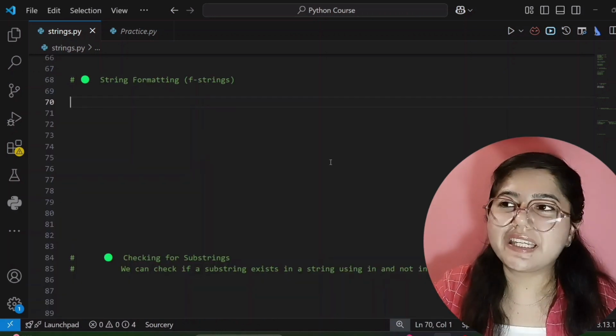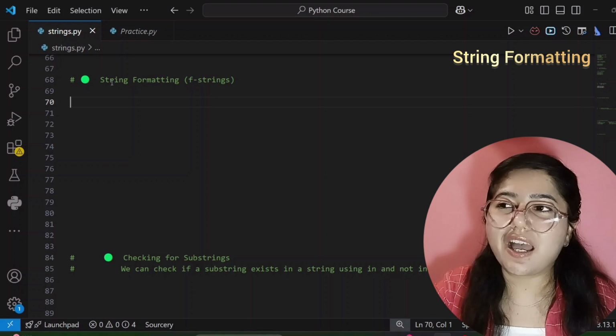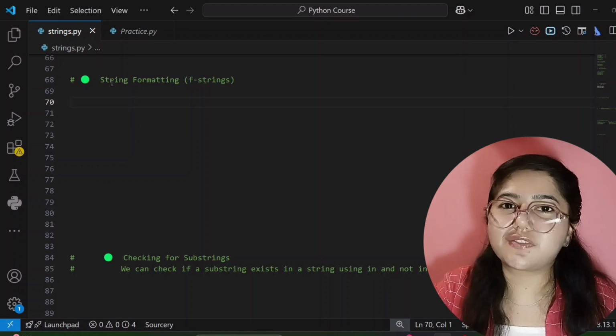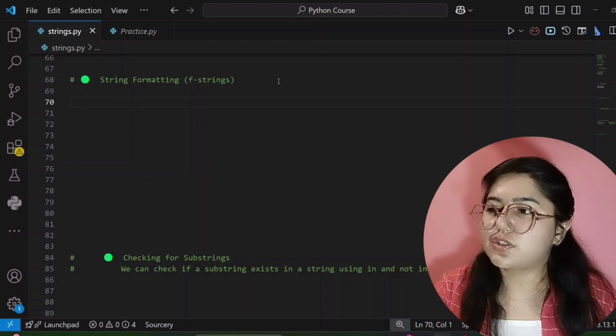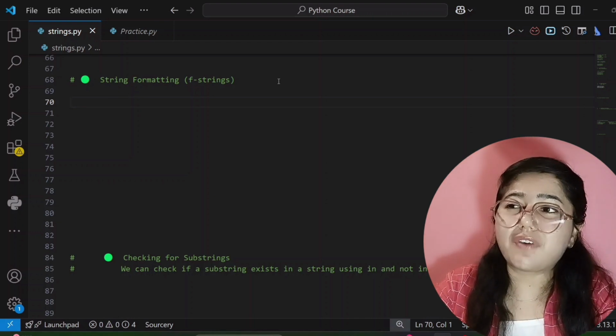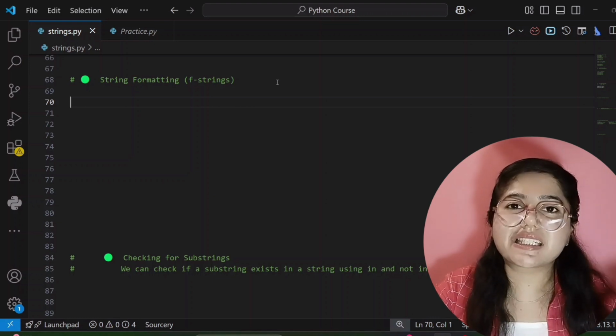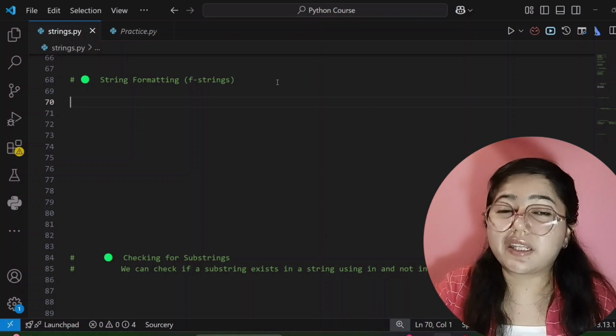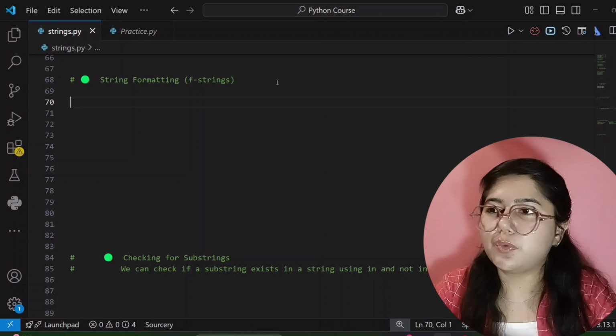The next topic in strings is string formatting. I have already taught you this, but since it is part of strings, I am teaching you once again. Why do we use string formatting? For example, if you want to print a simple text and variable data together, then you can use string formatting. How will it work? Let me show you here.